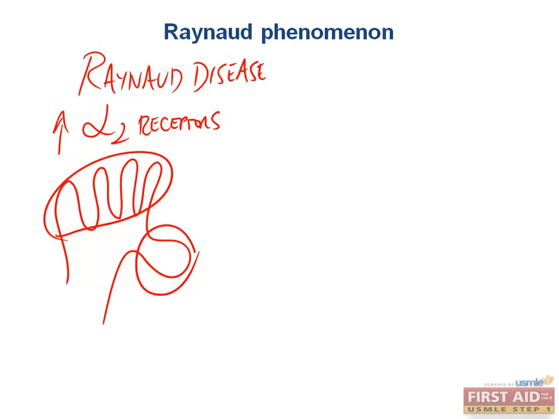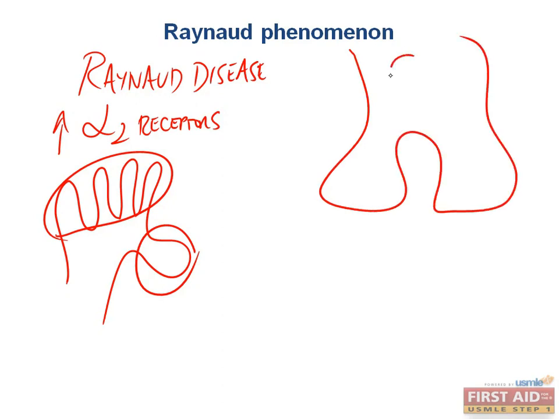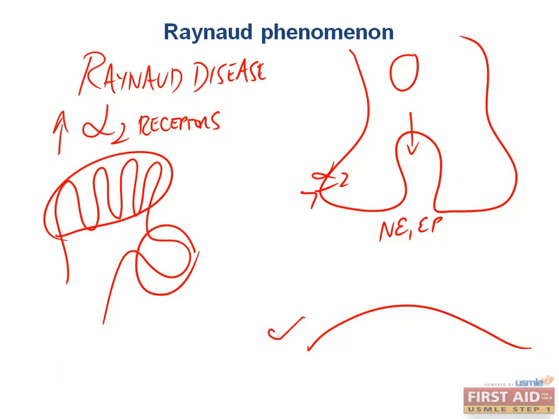Now, think about this. Remember, we have our synaptic cleft. So this is our synapse. And then we have vesicles, and they release neurotransmitters. In this situation, we need to think about something like norepinephrine or epi. Now, I know that we classically think about alpha-2 receptors as part of a negative feedback mechanism where they are sitting on the presynaptic terminal of a synapse, which actually downregulates norepinephrine release. But there's actually an abundant amount of alpha-2 receptors also on the postsynaptic side, particularly on vascular smooth muscle cells. So if you stimulate alpha-2 receptors on vascular smooth muscle cells, you obviously get vasoconstriction.